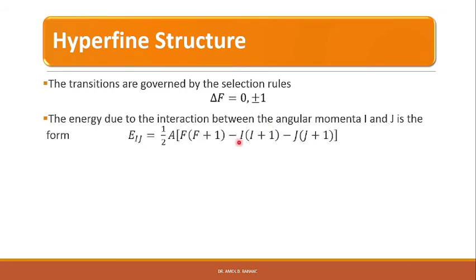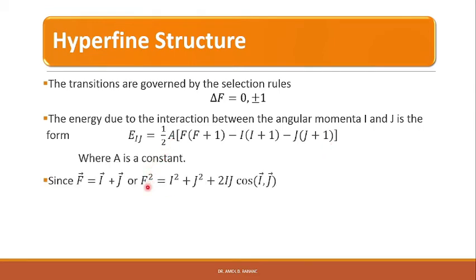The energy due to the interaction between the angular momenta I and J is of the form E_IJ is equal to A by 2 into F into F plus 1 minus I into I plus 1 minus J into J plus 1, where A is a constant. Since F vector is equal to I vector plus J vector, or F square is equal to I square plus J square plus 2IJ cos of angle between I vector and J vector.